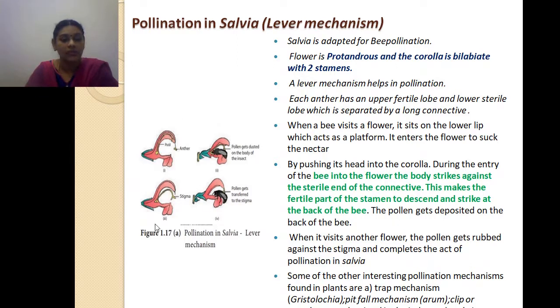Likewise, this kind of interesting mechanism is the lever mechanism. Also there are other interesting mechanisms like the trap mechanism, pitfall mechanism, translator mechanism, and piston mechanism. So many mechanisms are found in flowers.